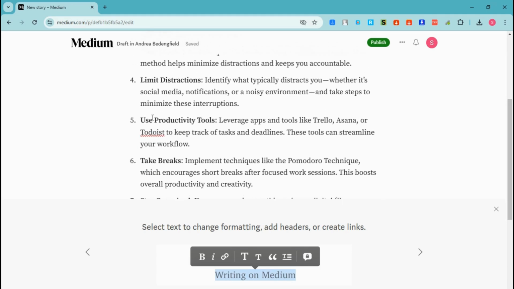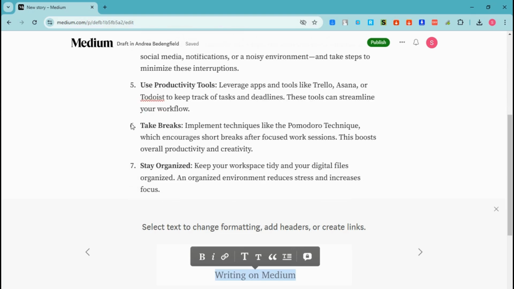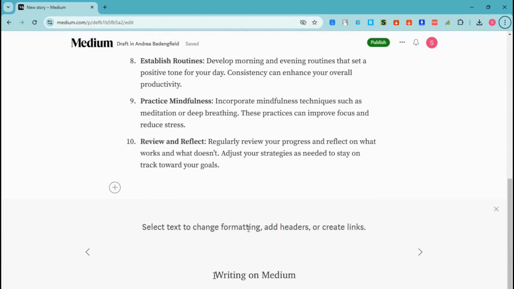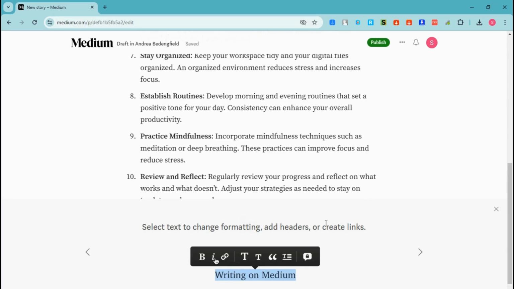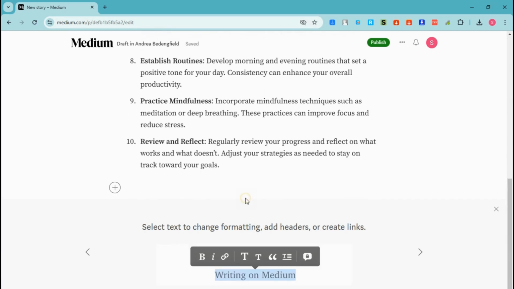So all you have to do is to tap or select the area or part where you want to change the format, something like that. And apart from typing or adding words, you could also add an image or video inside this article or page right here. Just tap this plus icon.